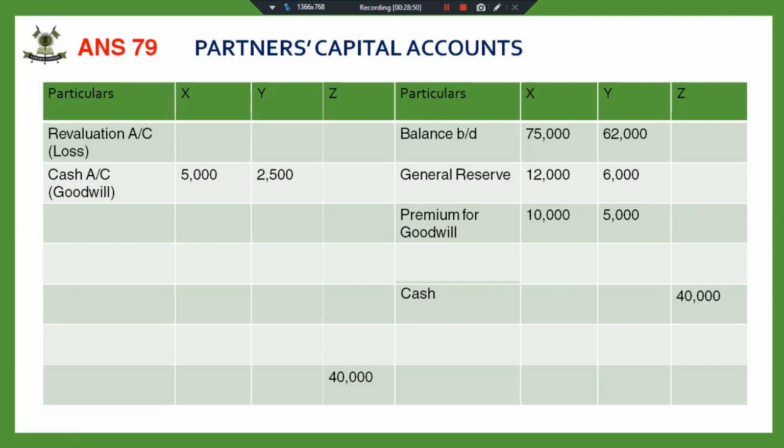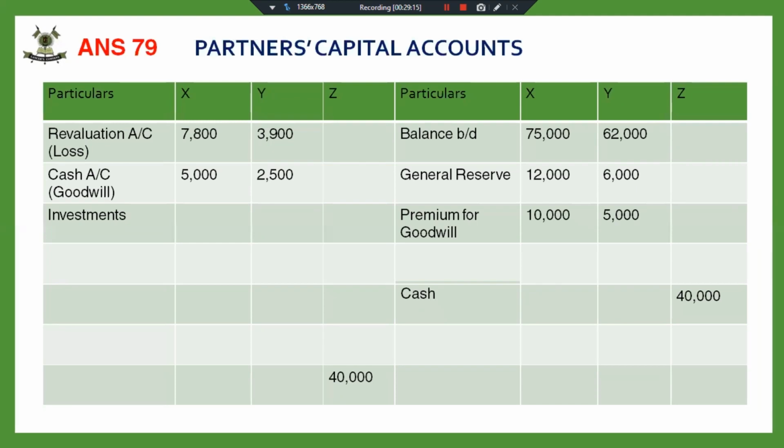Then I transferred the revaluation account loss. Investment. Now, any asset or liability, it can be a liability also, if it has been taken over by the partner, we have to transfer it, because we are passing the entry from the partner's capital account to the asset.